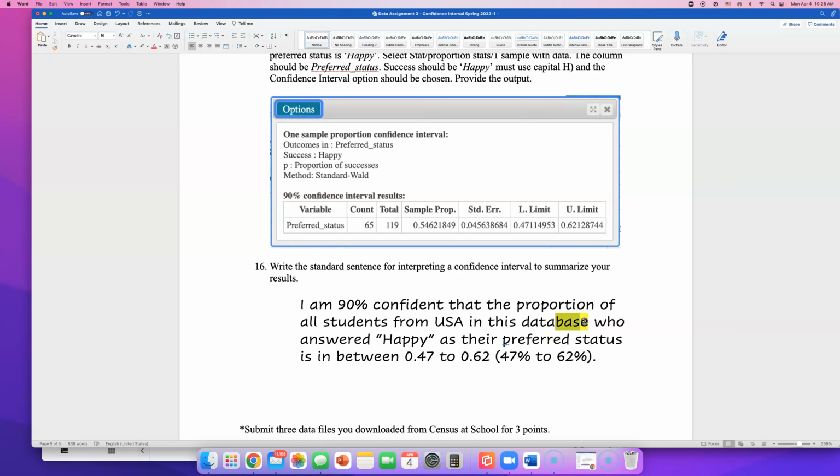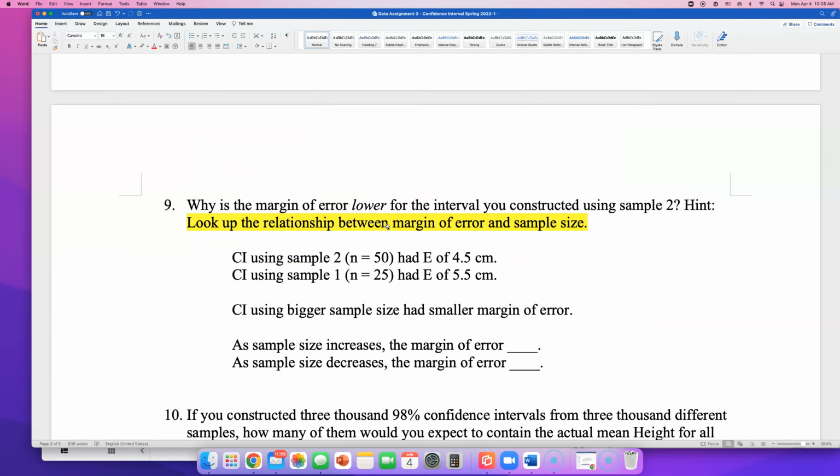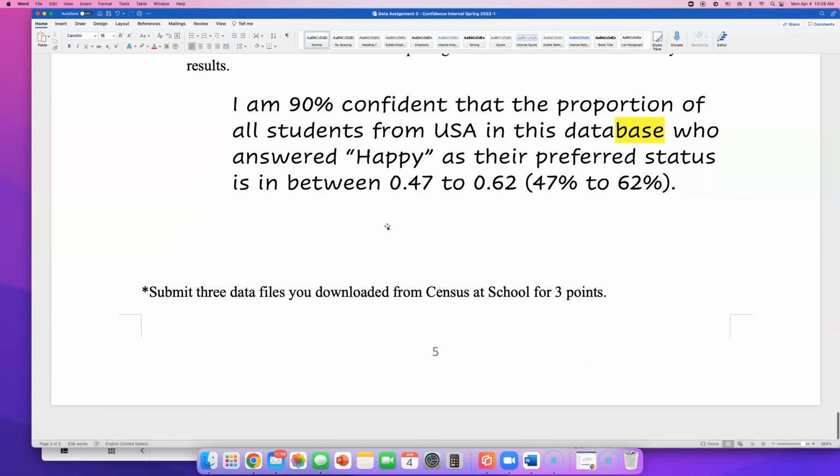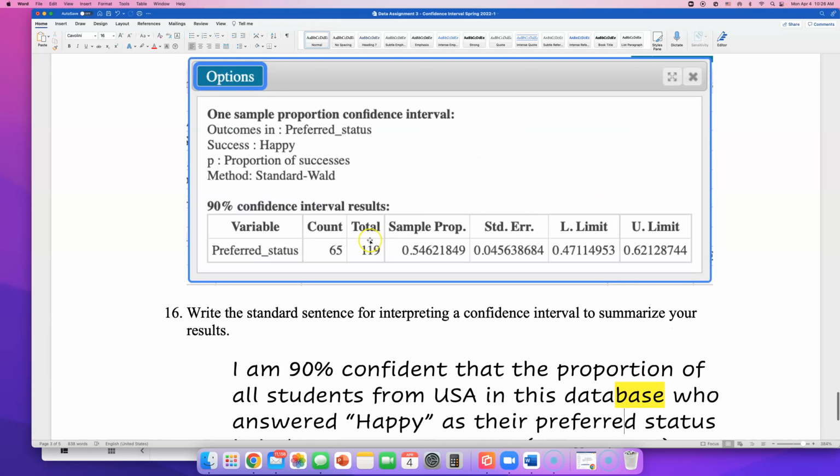So this yellow highlighted phrase, I didn't have that in my previous video, but when I read over my interpretation, I felt like I needed to add this database to be more accurate in my population. But anyways, let's go back. Now, look, even though we had a sample size of 120, you see it only found 119 students in my sample, and that is because